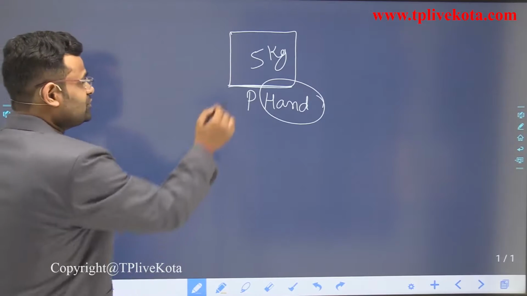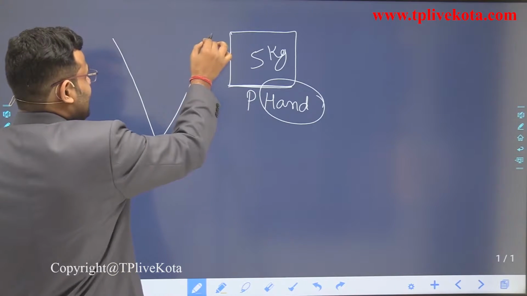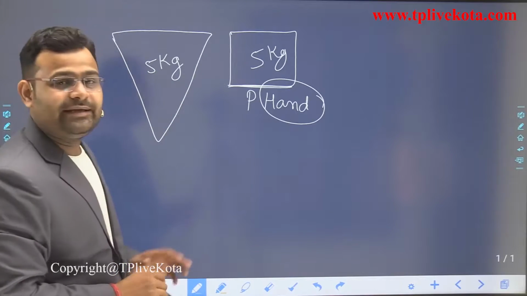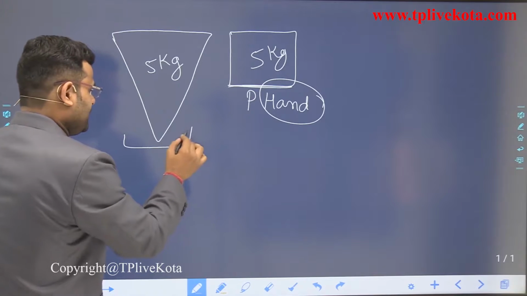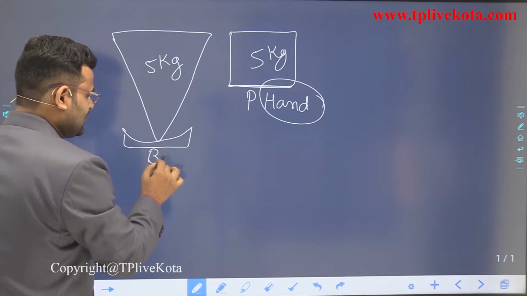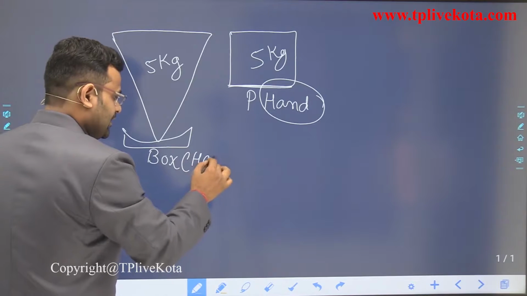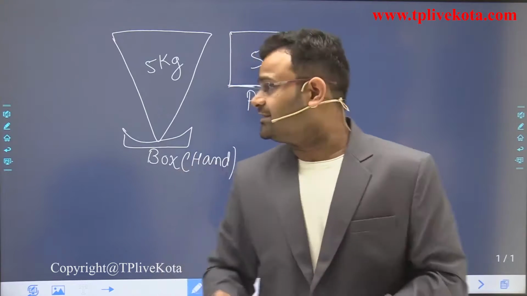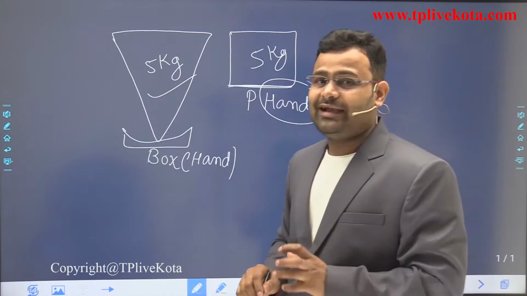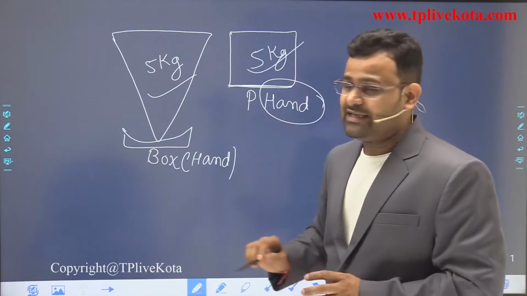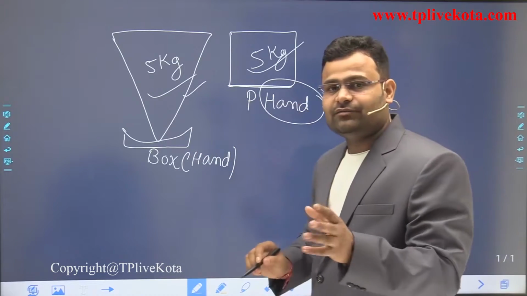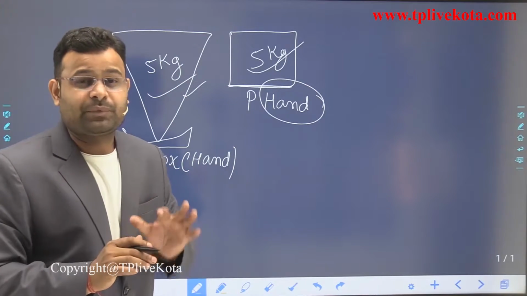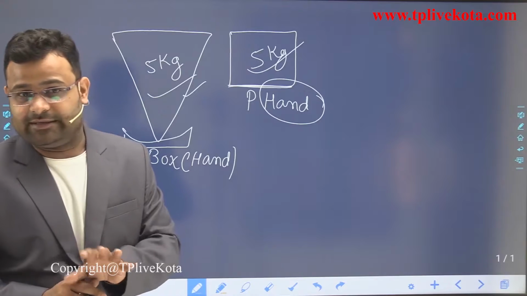But dear student, take the same weight in a different shape, which also has a 5 kilogram weight. When we use our hand to hold this type of box, we cannot sustain it for more time. We cannot handle this weight for long. But we can handle this box for more time as compared to this. Both weights are the same, meaning the applied force by both boxes is the same, but the effect is different.